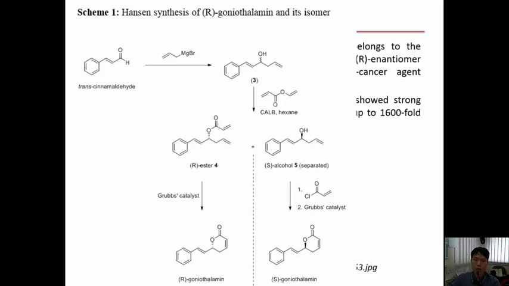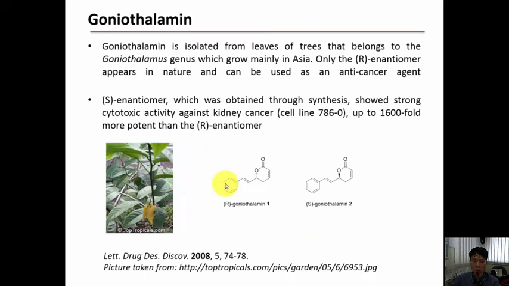The two products were separated using flash column chromatography, and then ester 4 undergoes metathesis reaction using Grubbs catalyst to afford the R-Goniothalamin 1. Separately, alcohol 5 could be converted into S-Goniothalamin 2 via a two-step sequence, the esterification using acryloyl chloride and then ring closing metathesis.